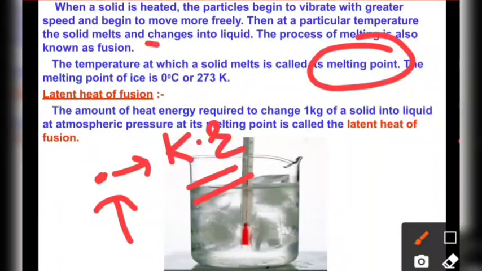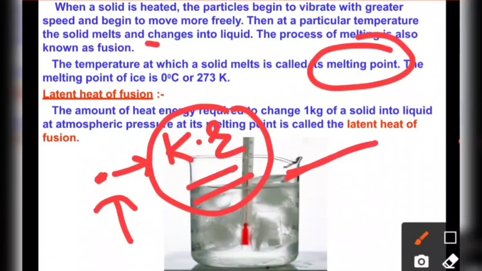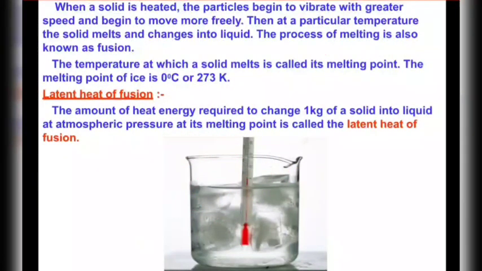At this high speed, what happens? They ultimately start moving out of their fixed positions, and space is created between them, which becomes equal to the liquid state. Ultimately, the solid changes into the liquid state, and the temperature at which it starts melting we call the melting point. The melting point of ice is 0 degrees Celsius, or 273 Kelvin, right?